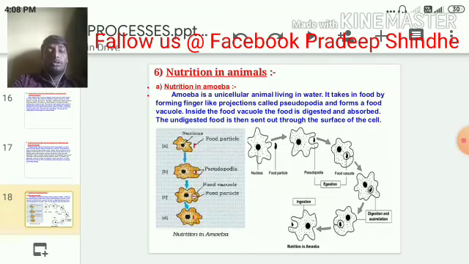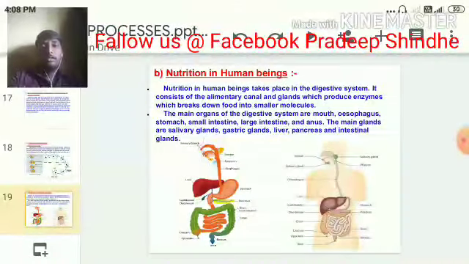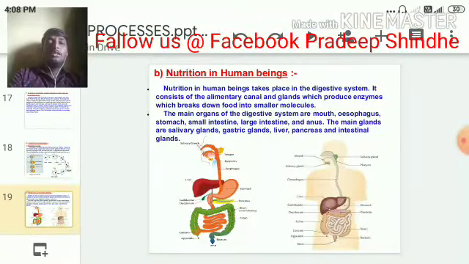So this is very important. If you write it with a diagram, it will carry 3 marks, and without a diagram it may come for 2 marks. Very important for exams. So let us go now to the case of human beings: nutrition in human beings.